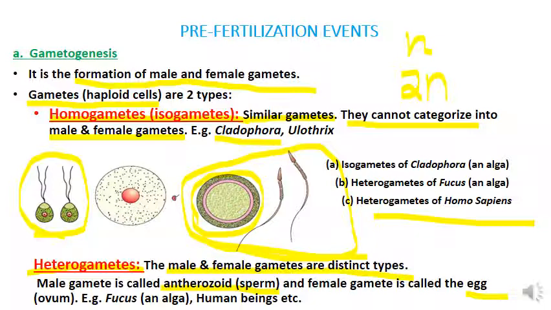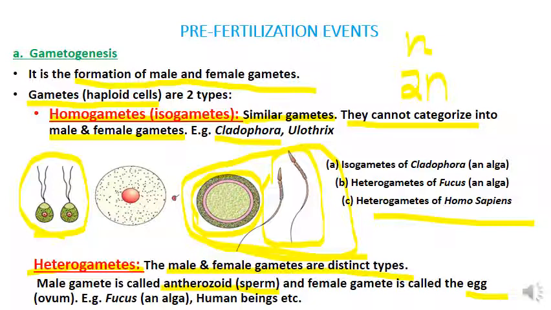The first one, the spherical structure, represents the female gamete, that is egg or ovum. It is spherical in structure, large, and also non-motile. The female gamete can't move.